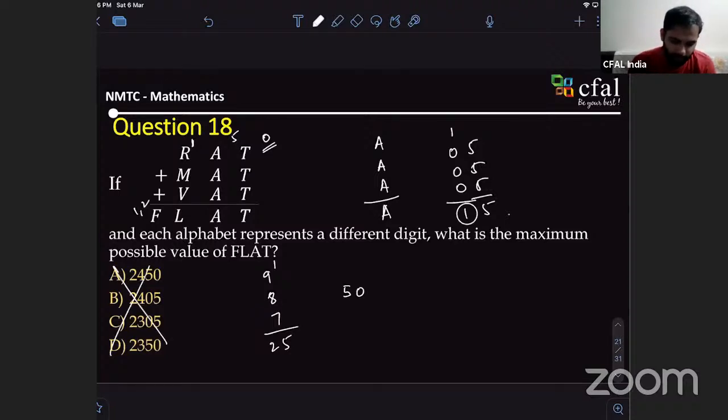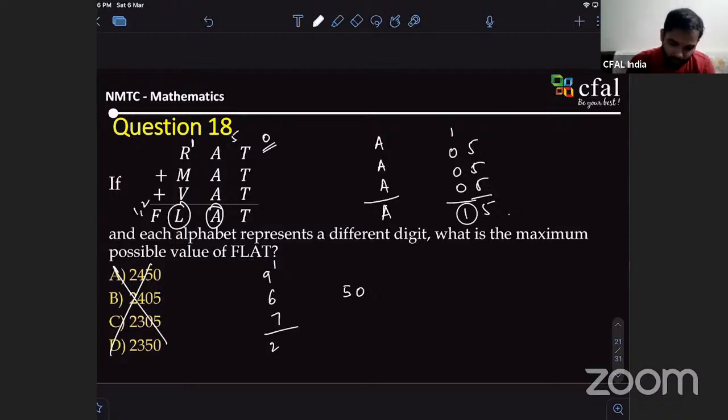Even 9, 6, and 7 does not work, because of the options, right? Because this 5 is repeating. So I don't want a repeating number, right? Because L and A can't be the same. Okay, so that's the reason this is wrong. So instead of 8, we can have say 6.